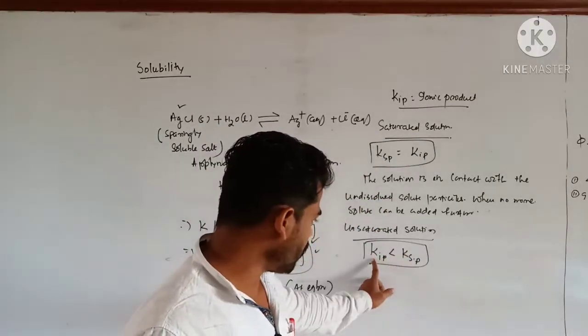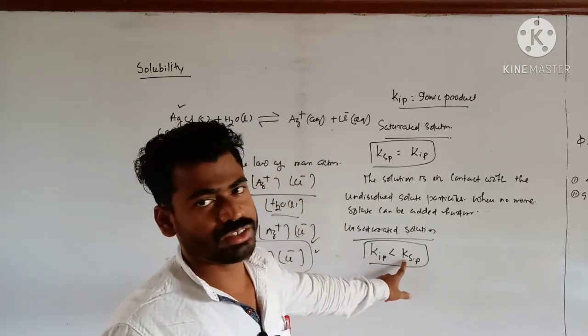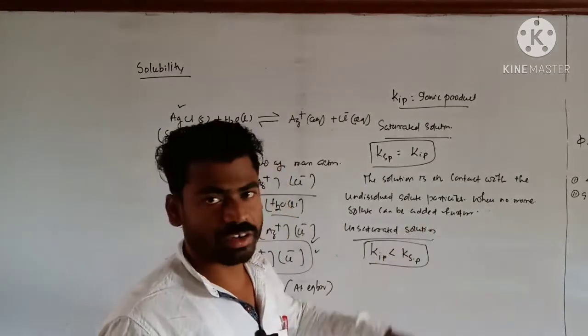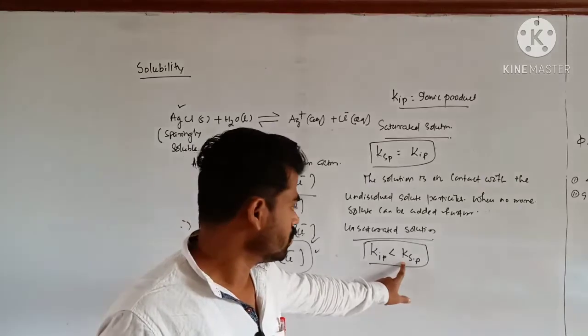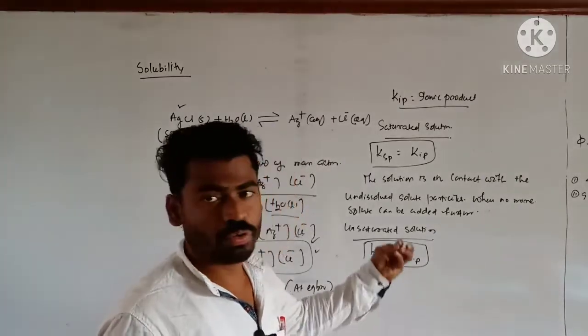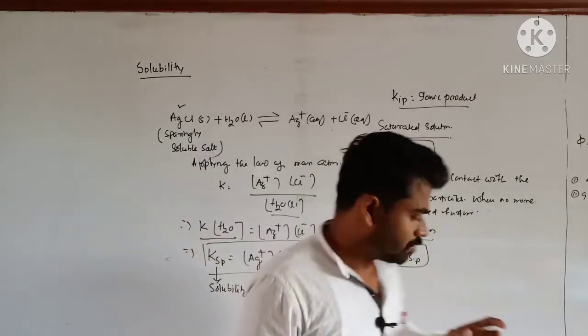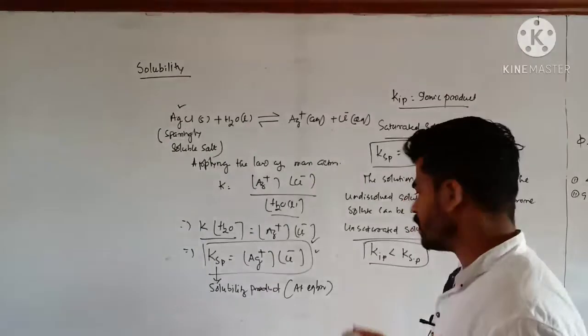If K ionic product is less than K solubility product, then what does it indicate? You need to dissolve that electrolyte more, so that there will be KSP. That means more solute is required for dissolving. Then I can write that the solution is unsaturated.